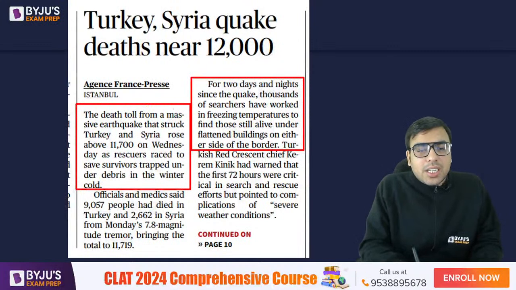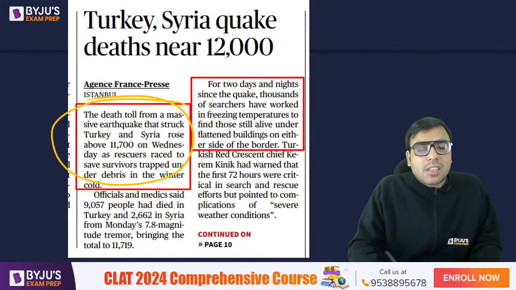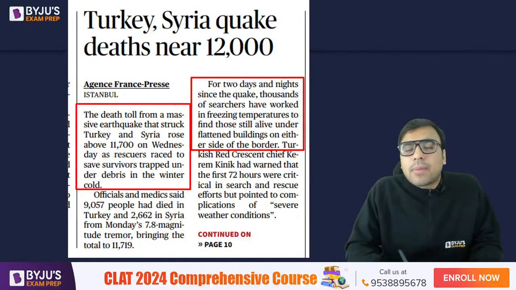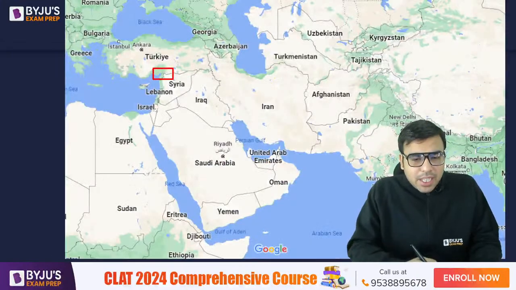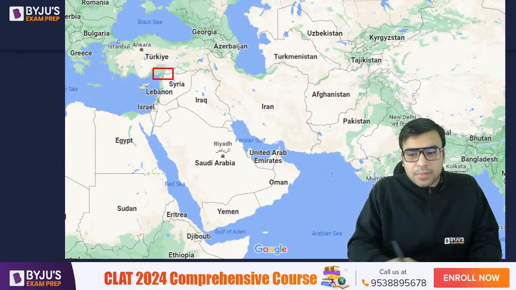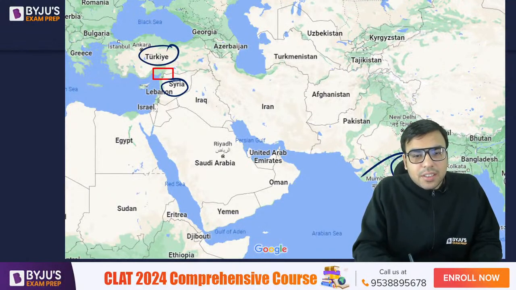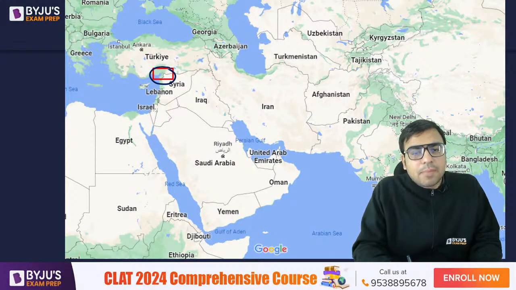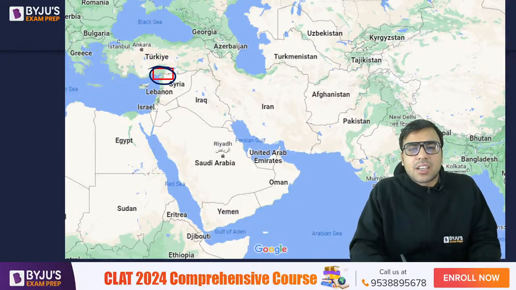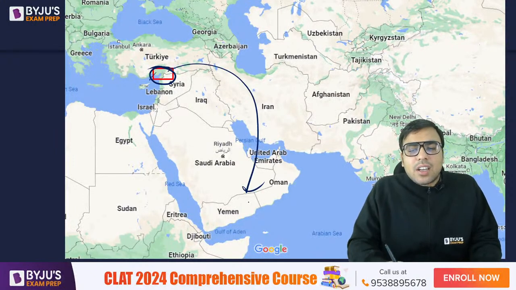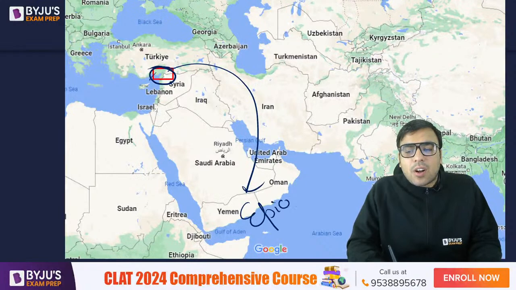Let's talk about it. The death toll from the massive earthquake that struck Turkey and Syria is above 12,000 now. I had also shown you the map. Here is India, and this is Turkey and this is Syria. So the border here, the southern portion of Turkey and the northern portion of Syria, is the place where you can use the word epicenter of earthquake.